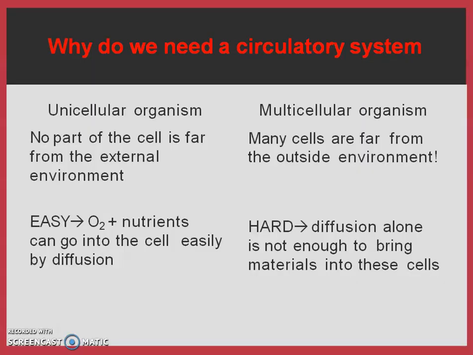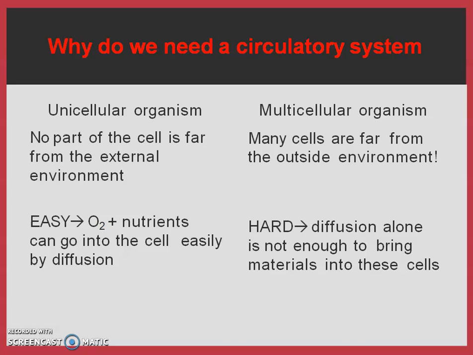First of all, why do we need a circulatory system? The unicellular organisms, which are single-celled, their whole cell is in contact with the external environment. Hence, through simple diffusion, the materials can be transported in and out, from the environment into the body and from the body into the environment, and also by diffusion only it is transported in the whole cell.